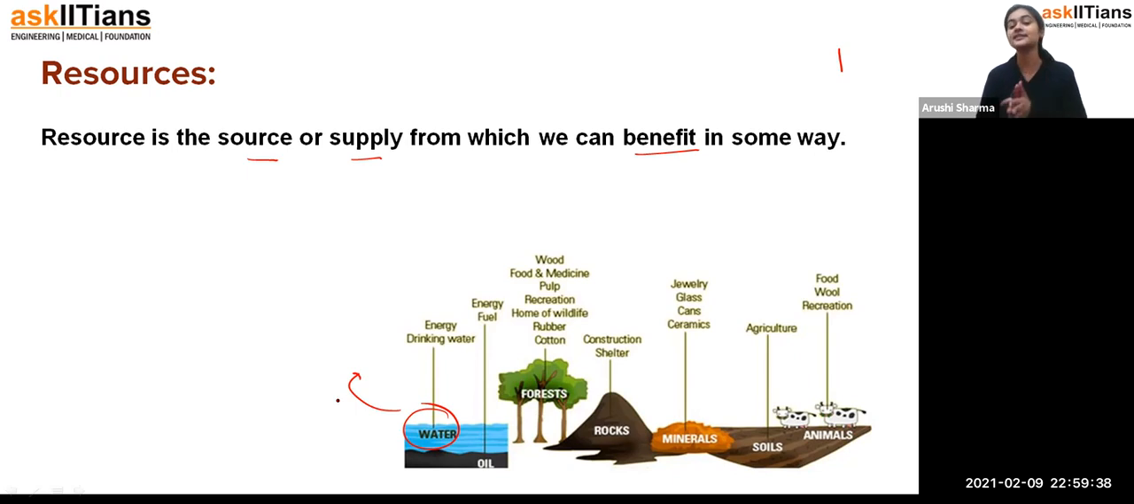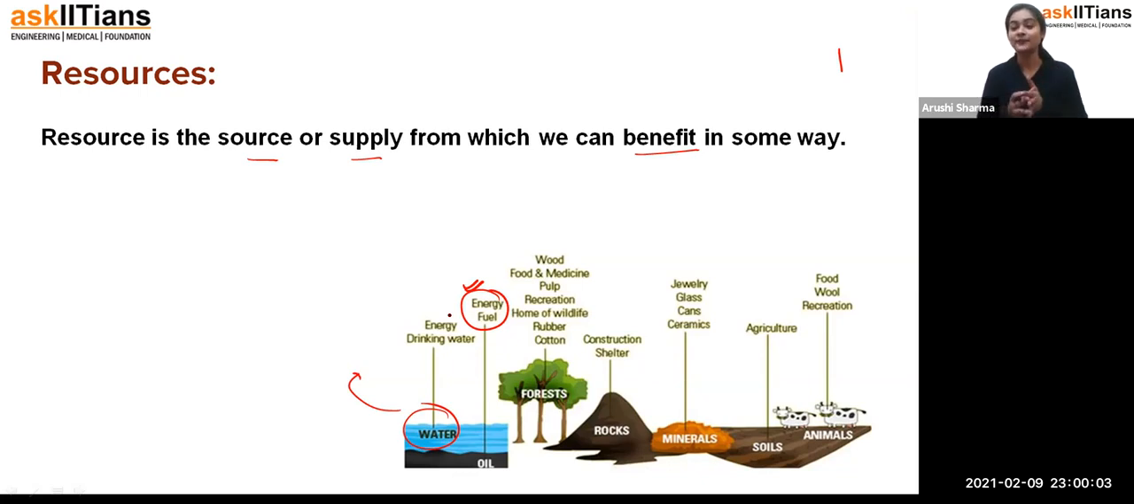So that's how it is a resource. Same, students, with the fuel. As I told you, we get energy from the fuel, so we are using fossil fuels for different purposes, like for transportation. If you want to go from one place to another, how can you travel? You are using your transport, for example, your scooter, your bike, and they are getting energy from that fuel, and that's how they are able to move.